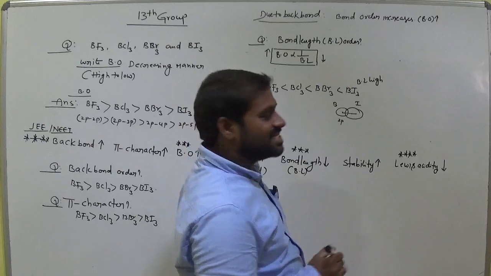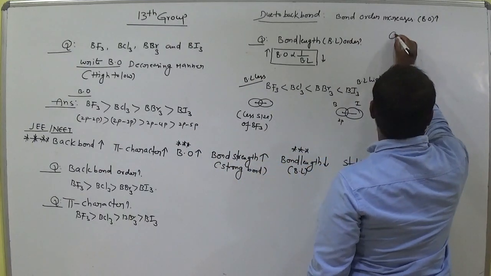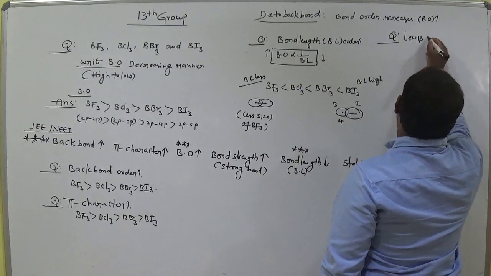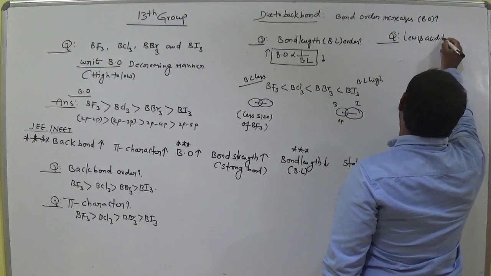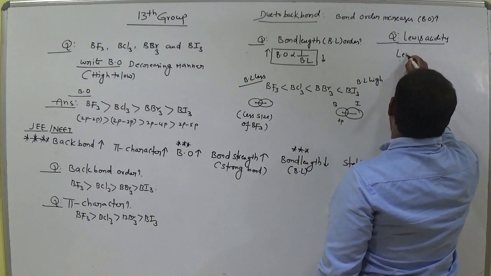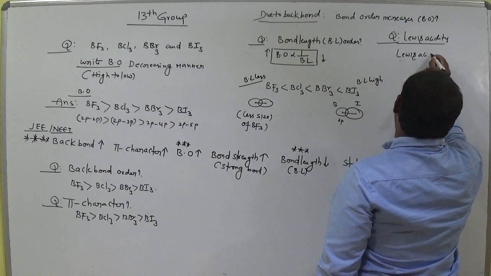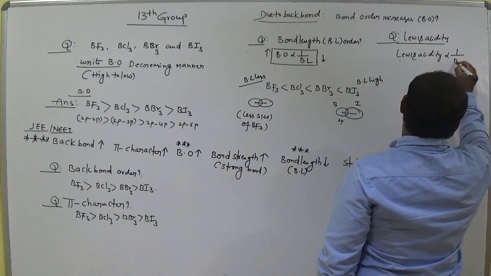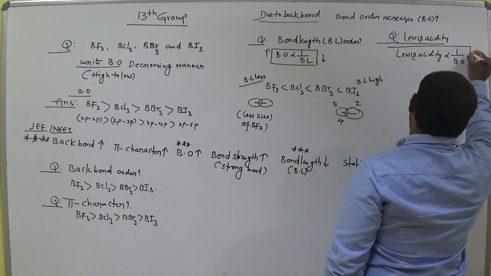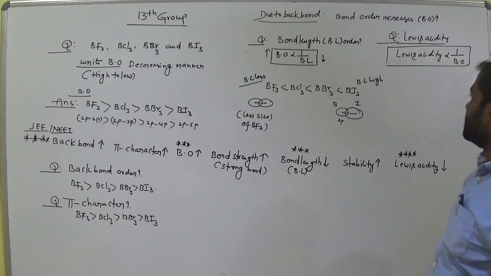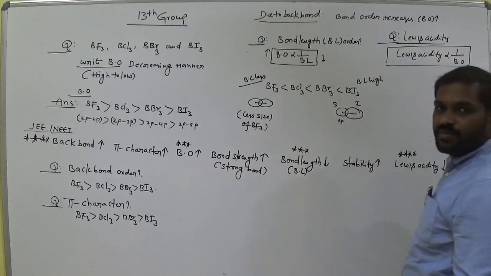Next, Lewis acidity. Lewis acidity is inversely proportional to bond order.